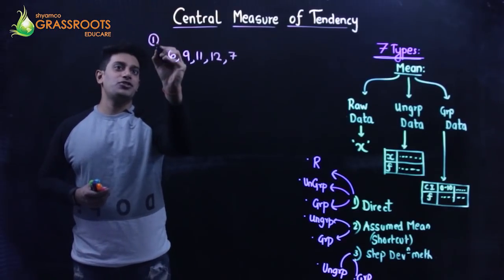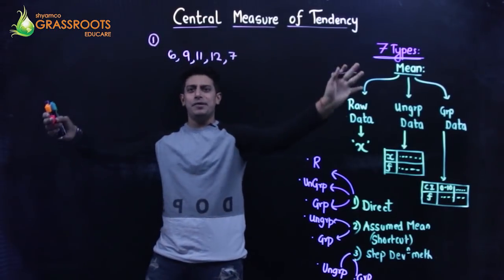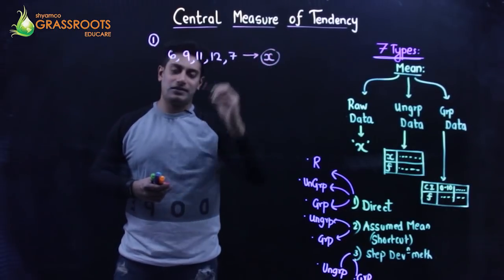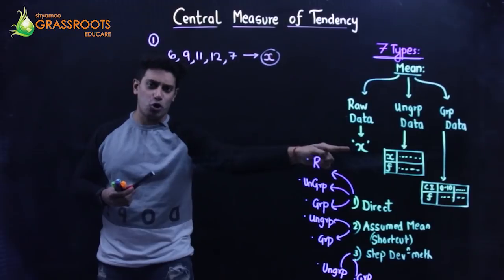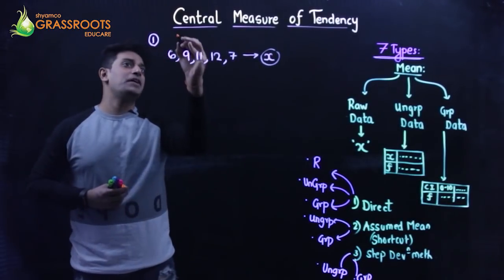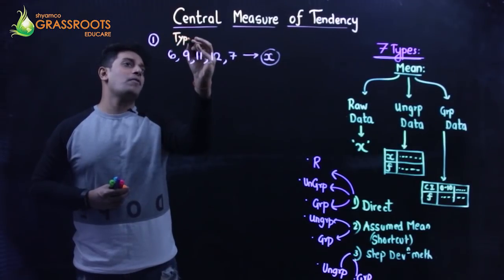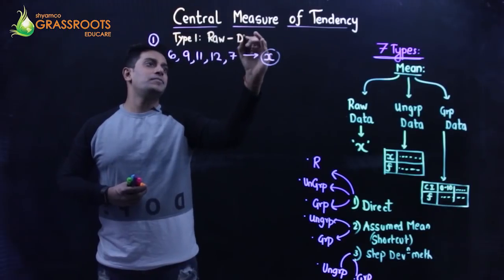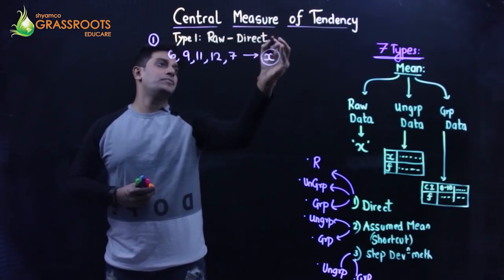Right? First question. Now just the random values are given. I call them values of X. As I said, X will be given for raw data. So I'll just write down the method name. It is type 1, raw data direct method.